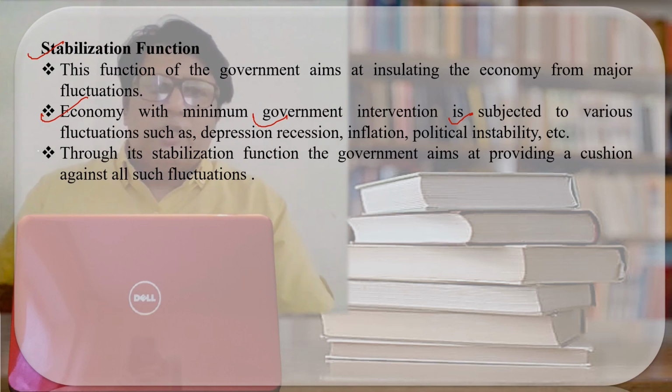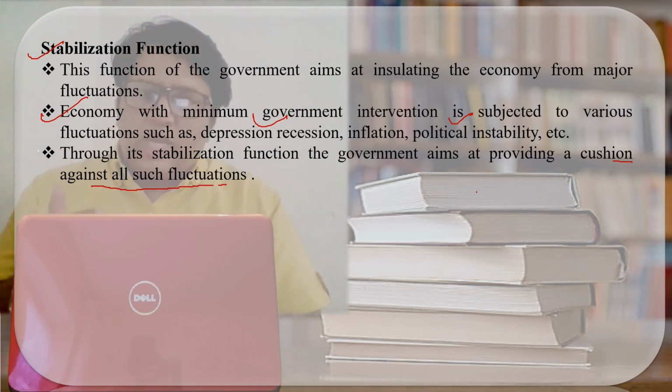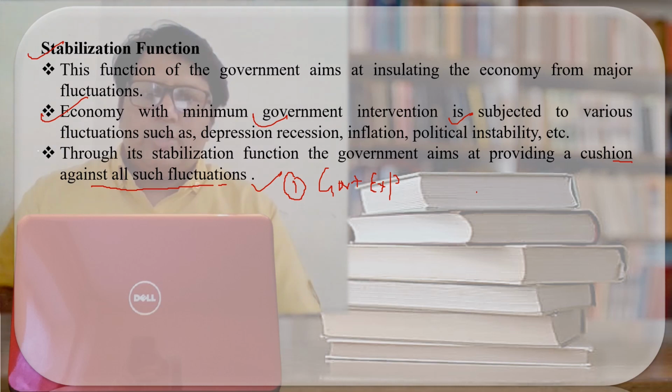Through the stabilization function, the government aims at providing a cushion against all fluctuations. Providing a cushion to all fluctuations, what does it mean? It means that through the budgetary policy, the government checks the problems of inflation and deflation. The following policies come through which inflation and deflation are checked. The first one is government expenditure. Through government expenditure, the government checks the problems of price fluctuation, that is inflation and deflation.